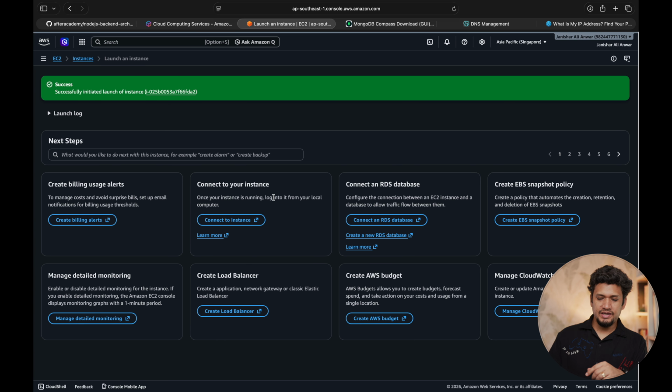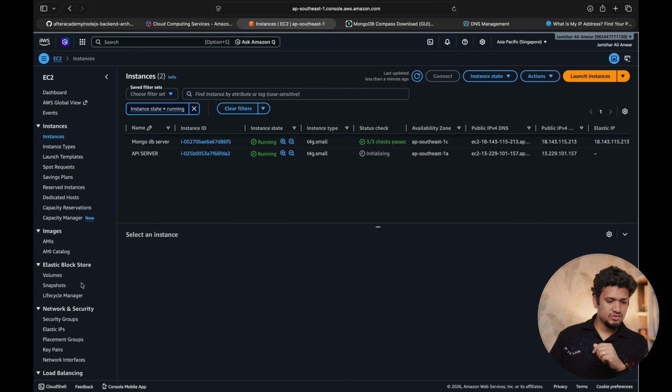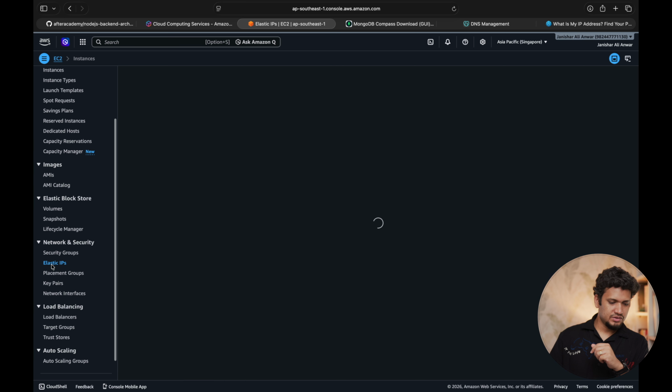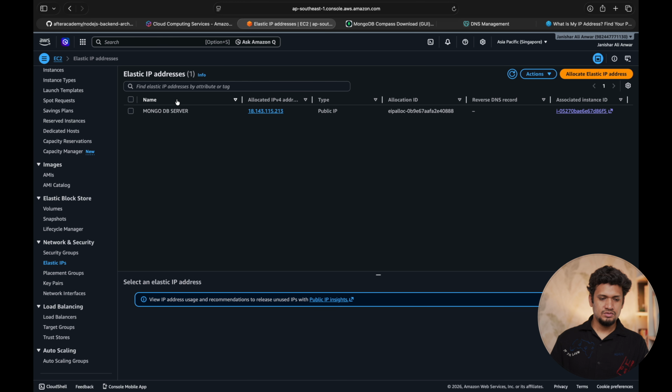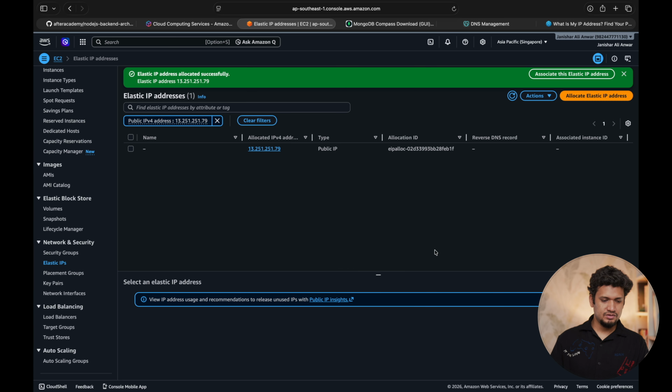Now, before you can access the instance through the terminal, you might have to wait until the instance state is running. And now let's do an elastic IP again. Allocate elastic IP. It's fine. Allocate it.